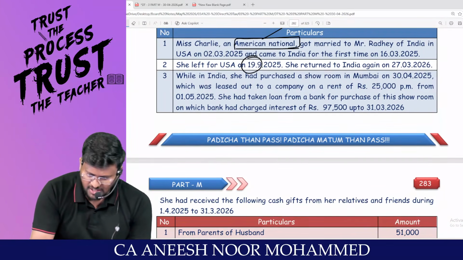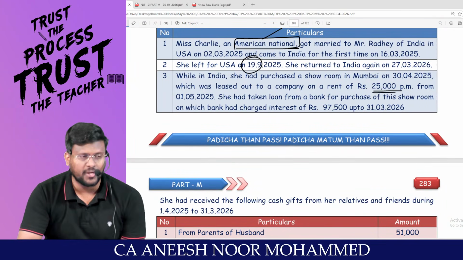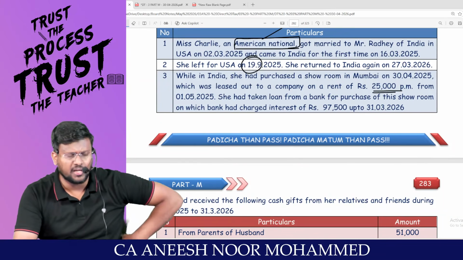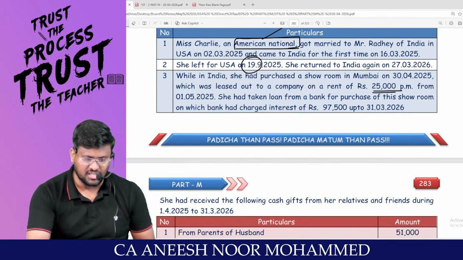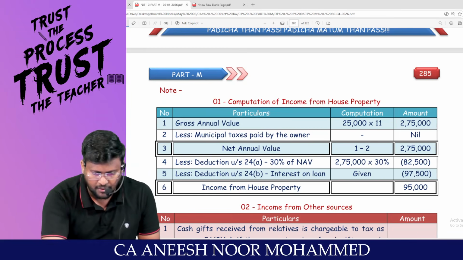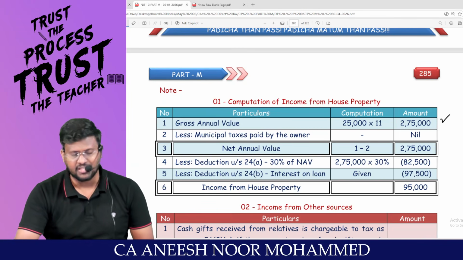And that property has been let out for a rent of 25,000. Is the property situated in India? Then it's an Indian income. Indian income will be taxable irrespective of the residential status. But it has been let out only for 11 months. So 25,000 × 11 = 2,75,000.